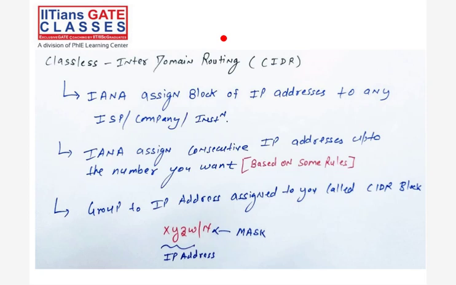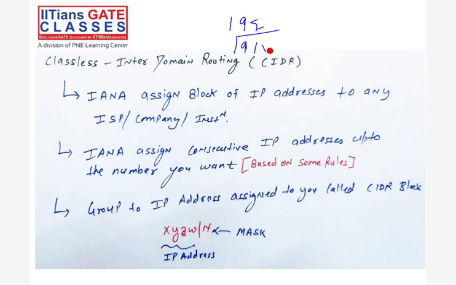Now see classless inter-domain routing. In 1990, classful addressing was designed and assigned to companies, institutions, organizations and government organizations. But in 1993, people realized there were so many problems with classful addressing.